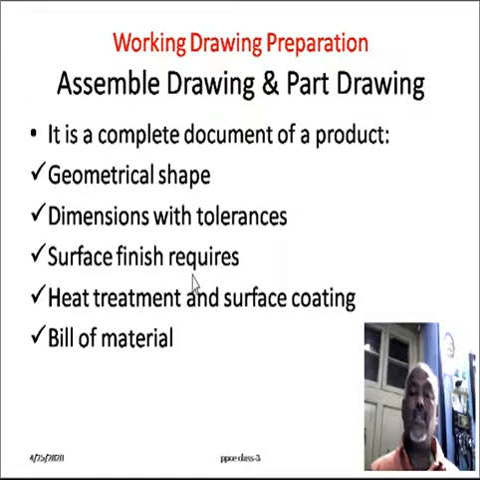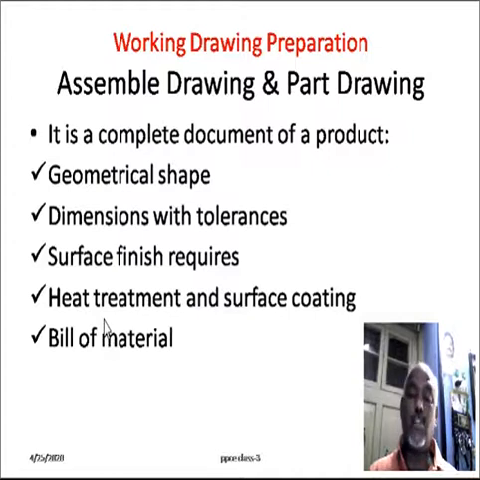First procedure, working drawing preparation. First work of the process planning is working drawing preparation. The drawing may be a 2-dimensional drawing or 3-dimensional drawing. That drawing will be prepared with the help of the manual drafting or computer aided drafting. In the drawing document, the following details will be notified. First one is geometrical shape of the component.